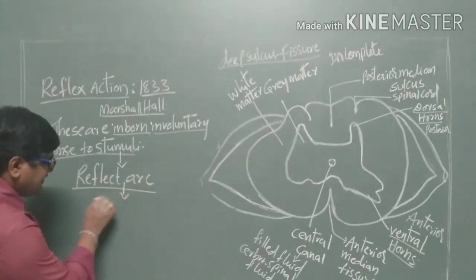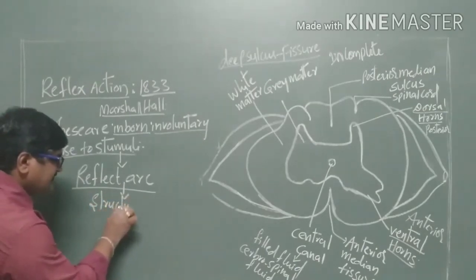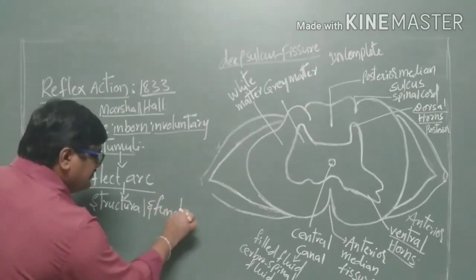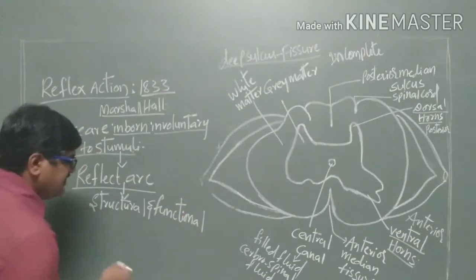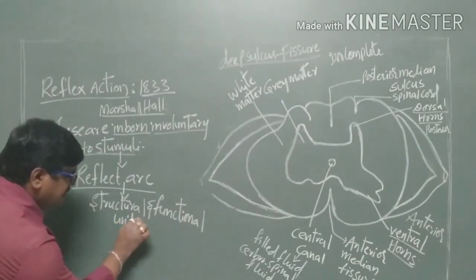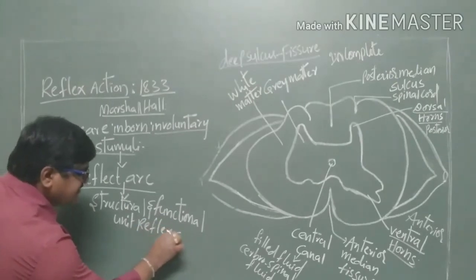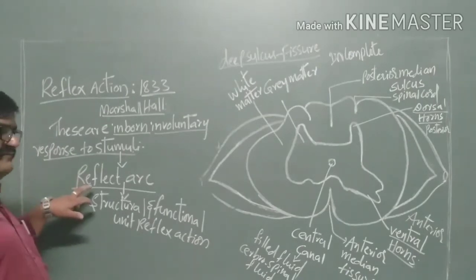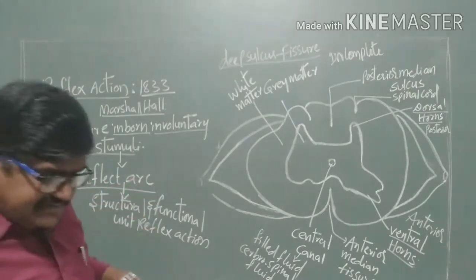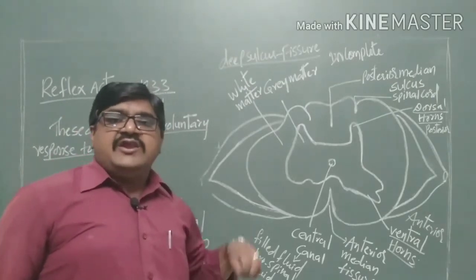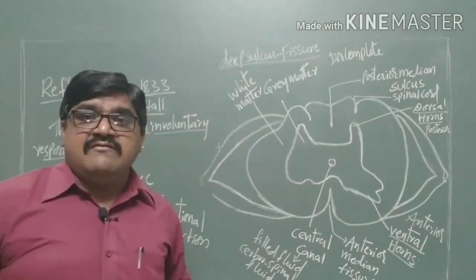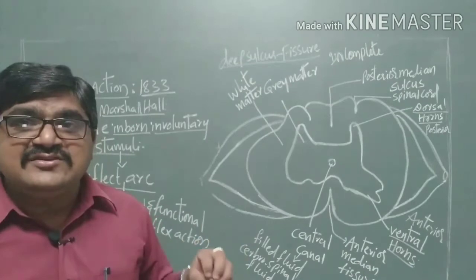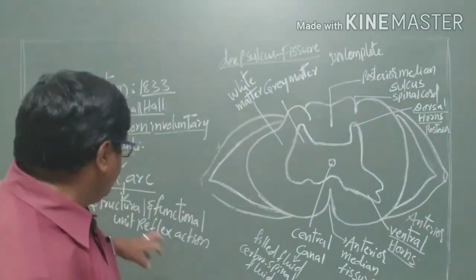These are the structural and functional units of reflex actions. The structural and functional units of reflex actions are called the reflex arc. A reflex arc can be defined as a pathway which shows the communication of a nerve impulse.